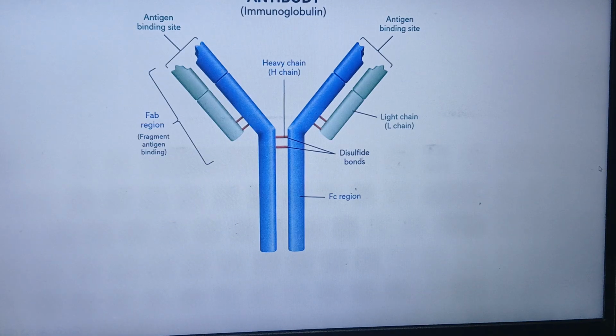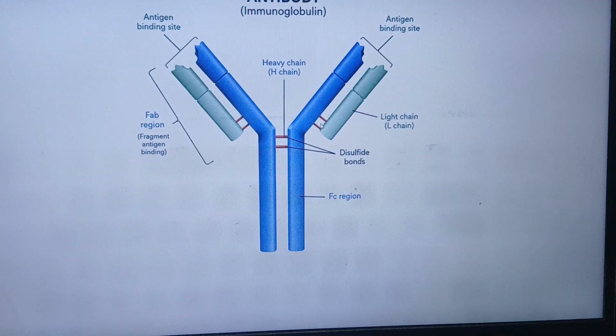Okay. Now let us study the structure of the antibody. Now the antibody has 4 polypeptide chains. 2 are heavy chains, and 2 are light chains. And these chains are connected by disulfide bonds.